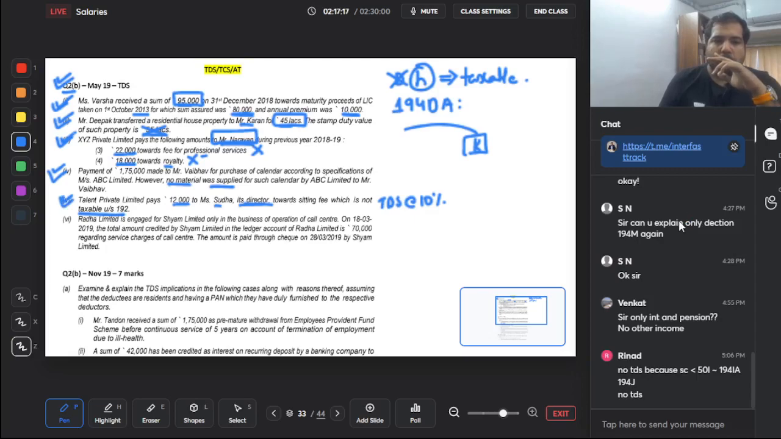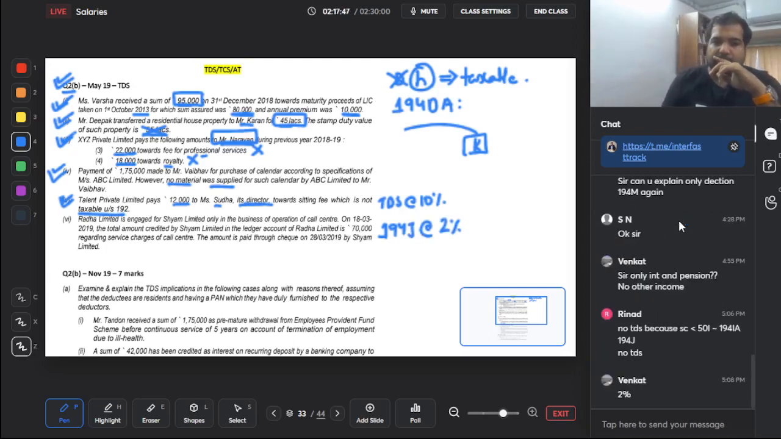And last, Radha Limited is engaged by Sham, so Sham is going to pay for the business of operation of call center. Call center is again guys 194J. On 18 March, the total amount credited by Sham in the ledger of Radha was 70,000. Is it more than 30,000? Yes, small personal limit. Then in that case, will TDS apply? Yes. So this is again section 194J. TDS at the rate of 2% only, because guys remember technical services, call center and movie royalty is only 2%.